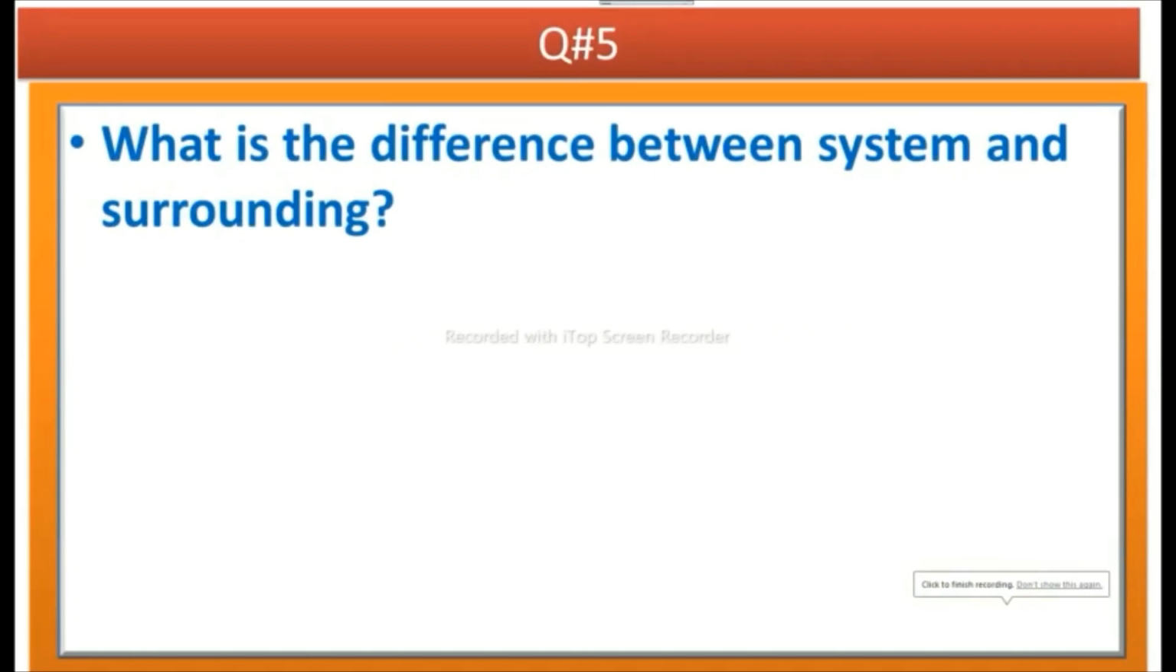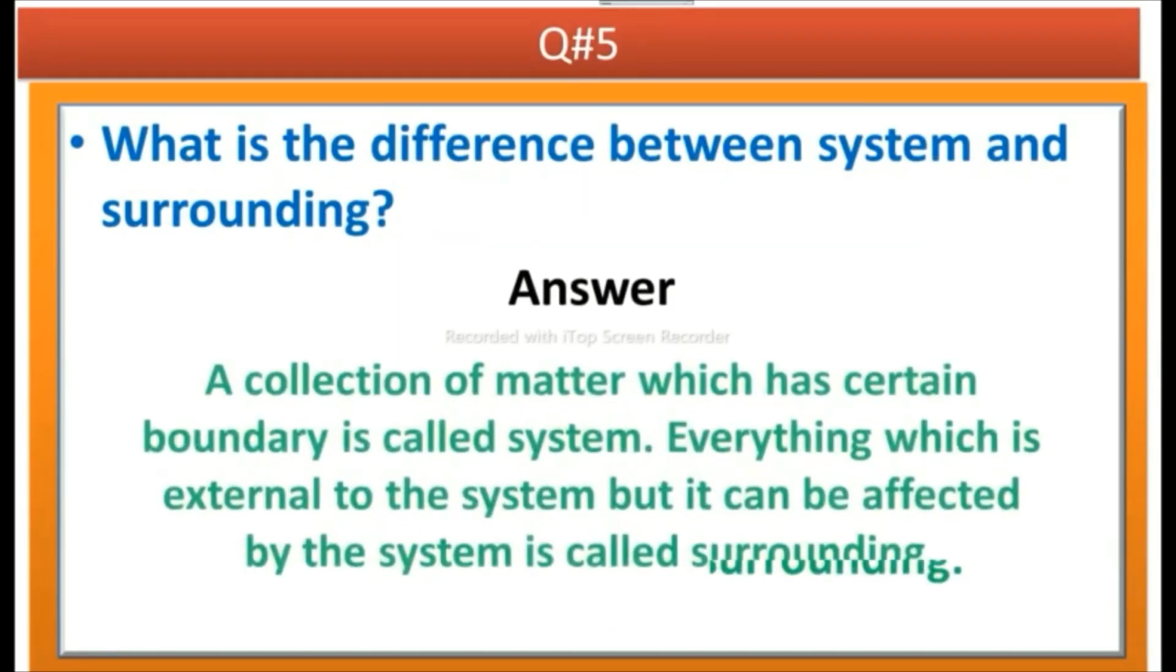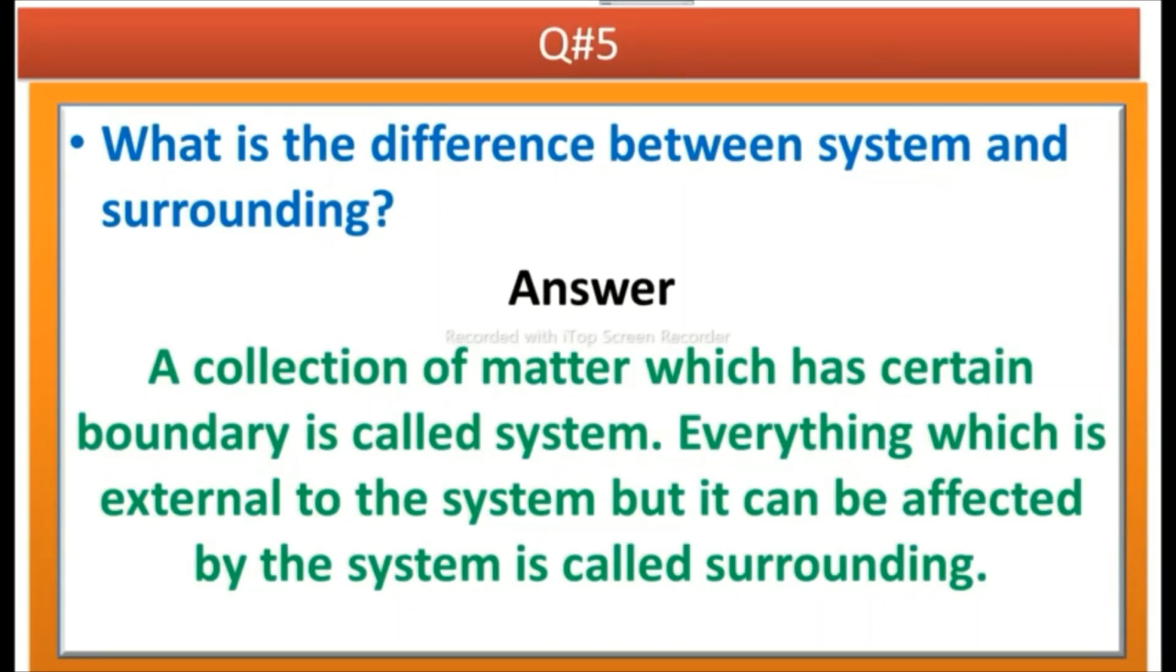The next question is, what is the difference between system and surrounding? Answer is, a collection of matter which has certain boundary is called system. Everything which is external to the system but it can be affected by the system is called surrounding.